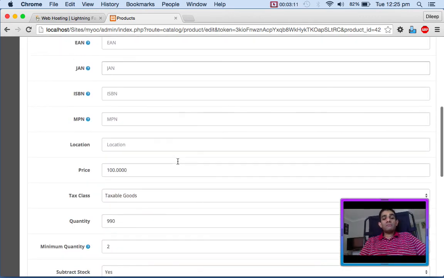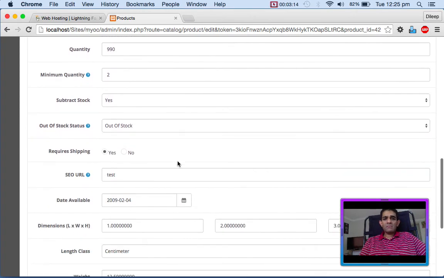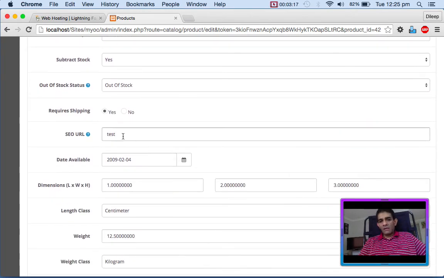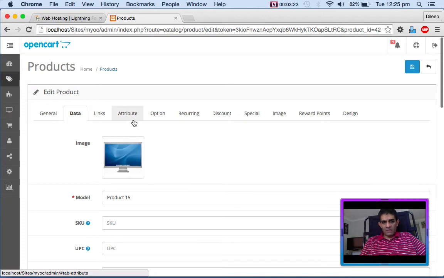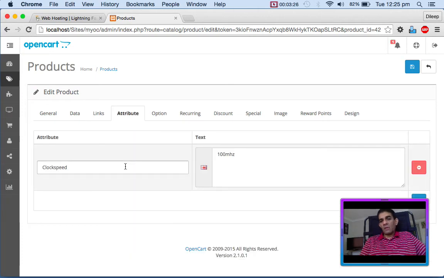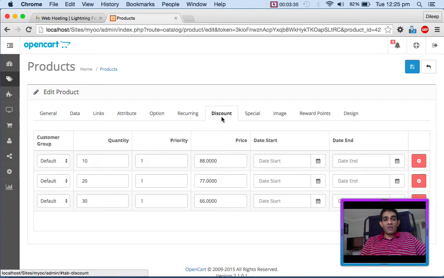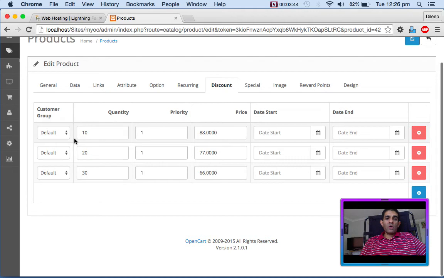You can have information, more data about that product. For search engine optimization, you can have URLs. It's got tons and tons of backend stuff. These are the attributes. So for a computer, processor is an attribute. For clothes, size is an attribute. Color is an attribute. You can choose to have a discount. Okay, you can set a price and you can set a start date for the discount, a last date for the discount, and so on. And for which customers is it? So you can set up default for everyone. There are lots and lots of stuff, but a simple shopping cart is fairly easy to do in this.